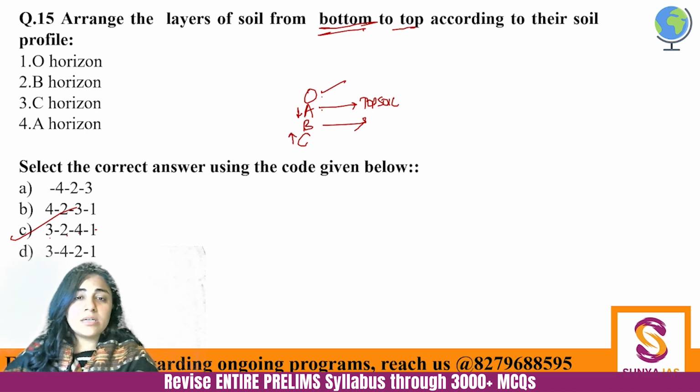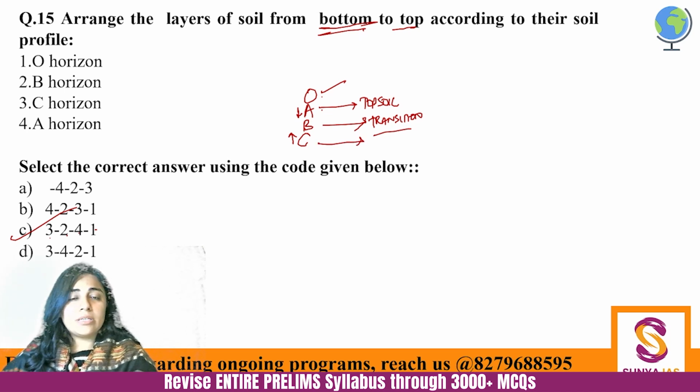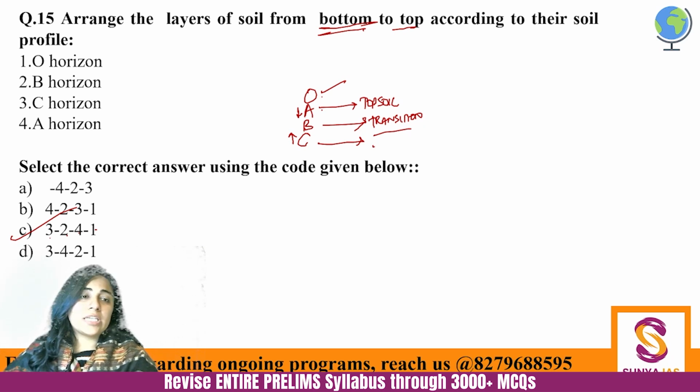So it is a transition zone. And then there is C. C will have major aspects of the parent rock. So that is the C horizon. And below that comes the bedrock. So C is the answer over here.